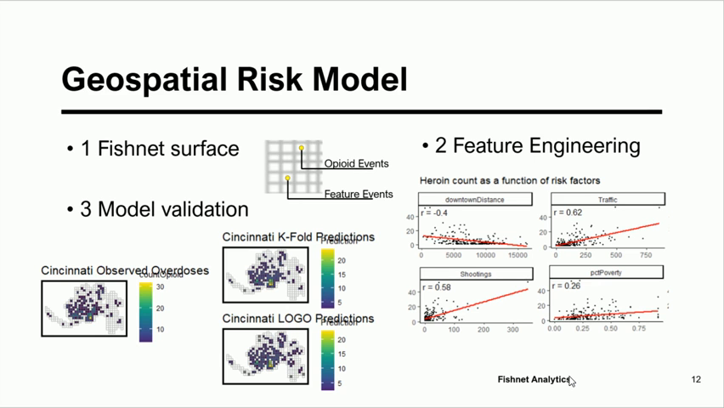We created a grid to capture 2 categories of events: opioid overdose and feature events. Feature events include traffic, downtown distance, and crime, as well as other features. These feature events were compared with the overdose events to see which had the most significant relationship.